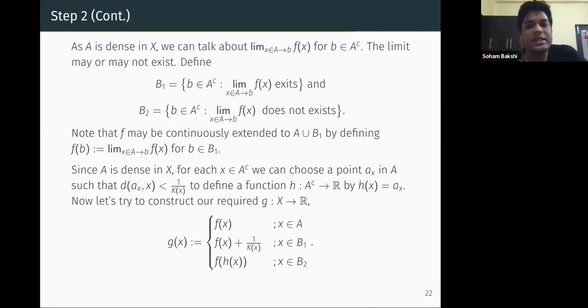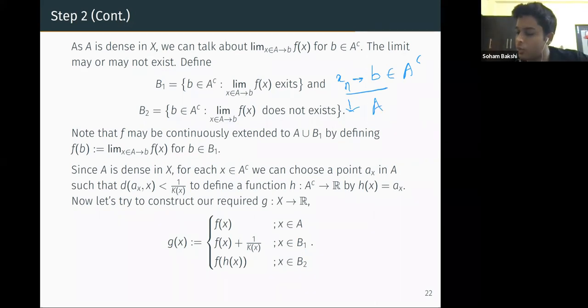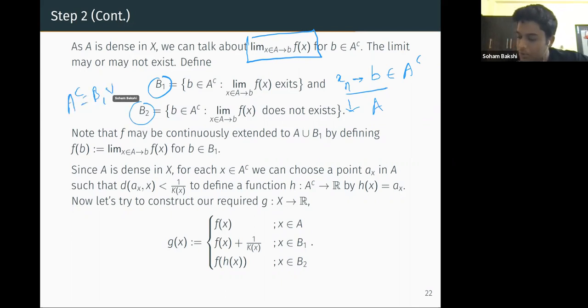Now, A is dense in X, because we started with a dense G delta subset of X. We can talk about taking the limit at any other point b in A complement, or b in general in X: we can take a limit of xn converging to b when the xn come from A. So this limit makes sense, and it may or may not exist, of course. Let B1 be all the b in A complement for which it exists, and B2 all the b in A complement for which it doesn't exist. So A complement is B1 union B2.